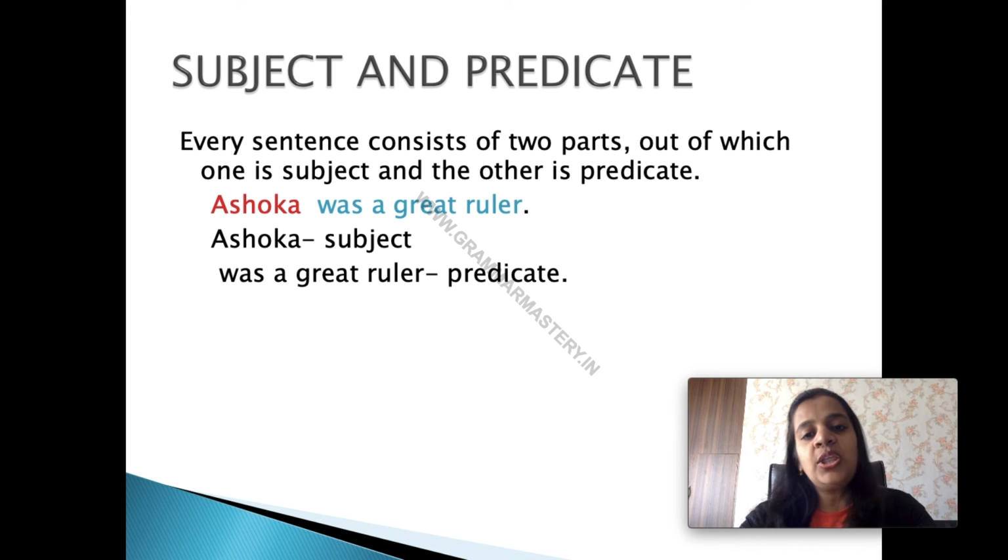हर सेंटेंस के दो पार्ट्स होते हैं. There are two parts of every sentence. Out of these two parts, one is the subject and the other one is predicate.